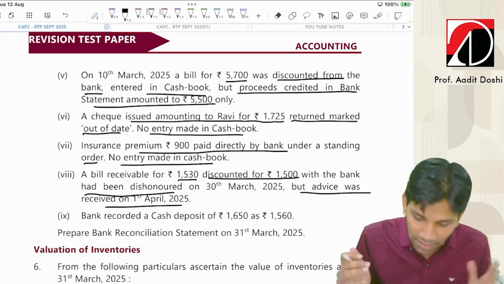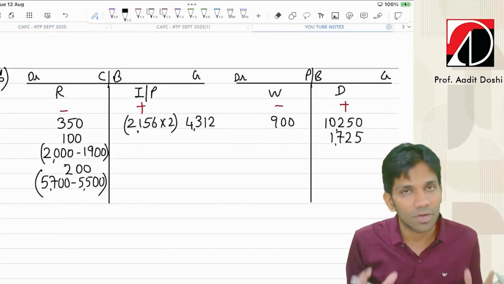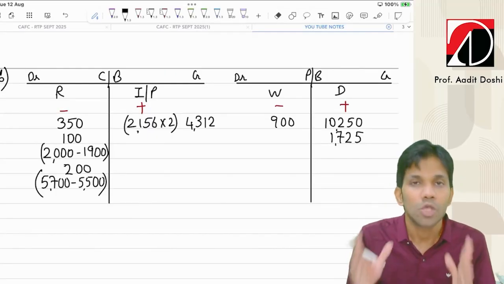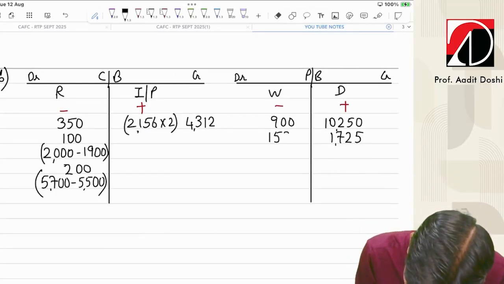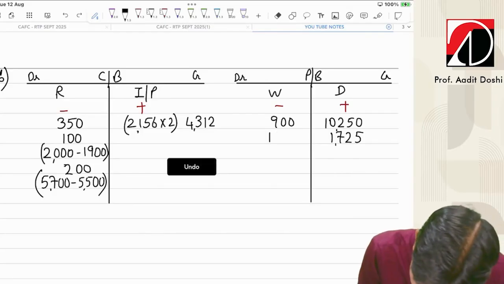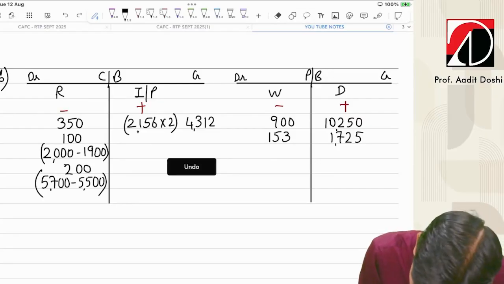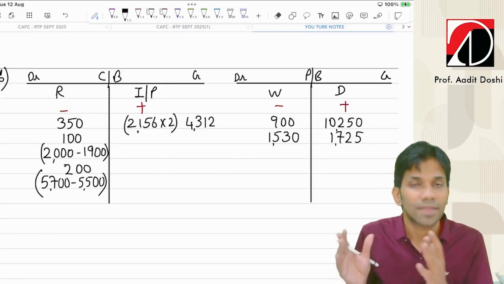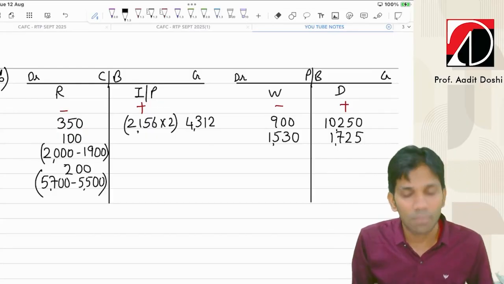So basically, this is dishonor done by the bank. So basically, this is not entered by me, not recorded by me. Dishonor activities are done only by the bank. That is the passbook. So where should we record? Passbook withdrawal side, and that will be 1530, not 1500, because the bank will recover the full amount from me again. Because I was in need of money, the bank gave me 1500 instead of 1530. Now, since the bill is dishonored, the bank will recover the full amount from me.